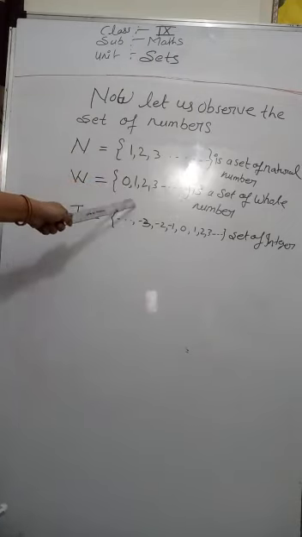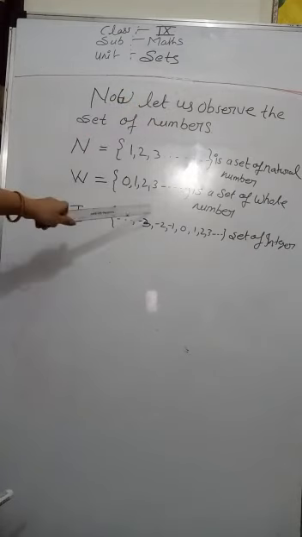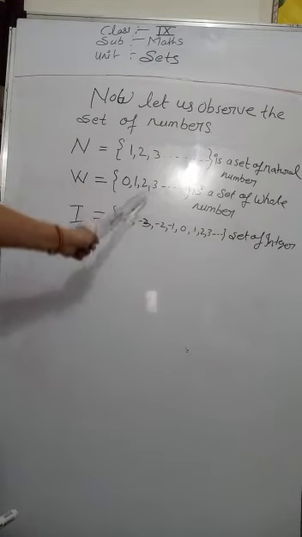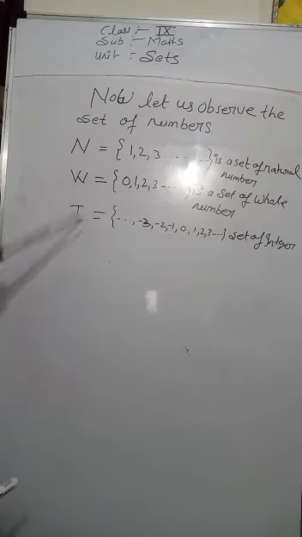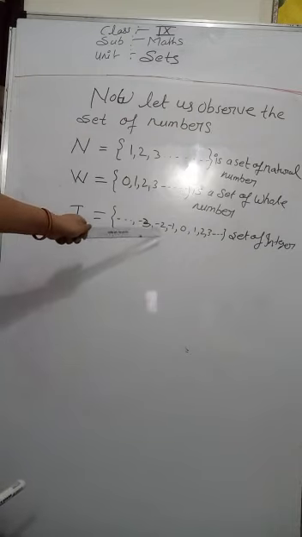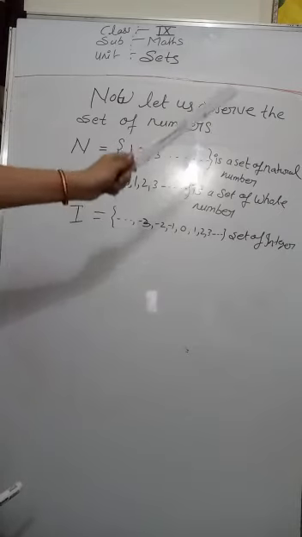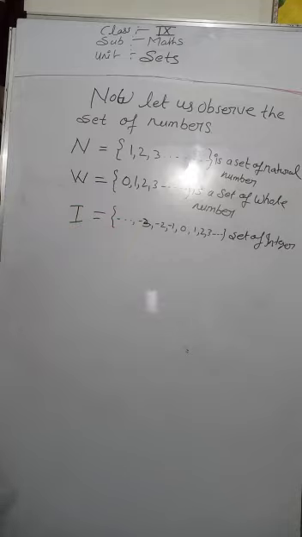And second is 0, 1, 2, 3, 4, 5, 6, 7, 8 and so on. It is a set of whole numbers. Clear? Then next is -3, -2, -1, 0, 1, 2, 3 and so on. It is also a set of integers. Clear?